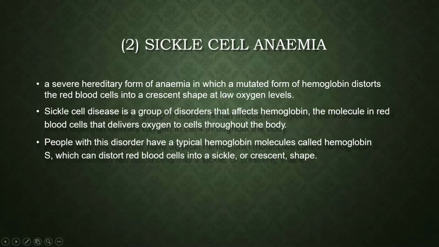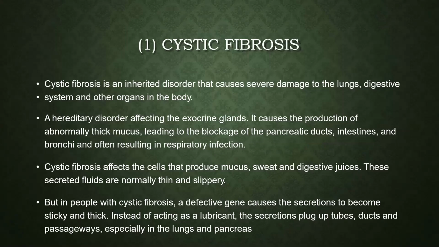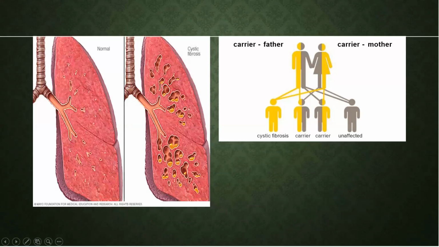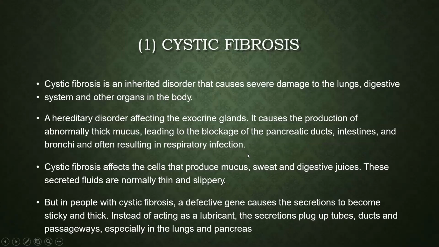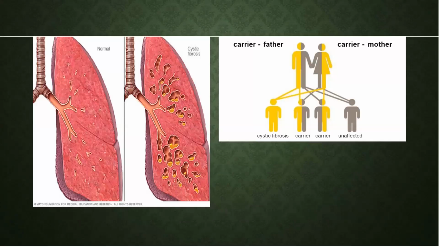Let me move on to the signs. These are the symptoms. The person will get hereditary problems. All these things will be observed in cystic fibrosis disease. So this is an example of a single gene disorder.